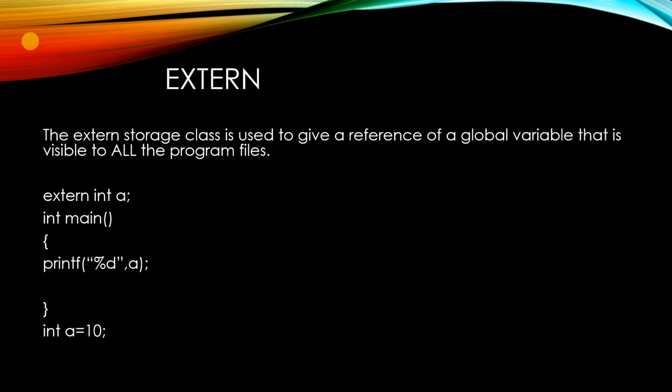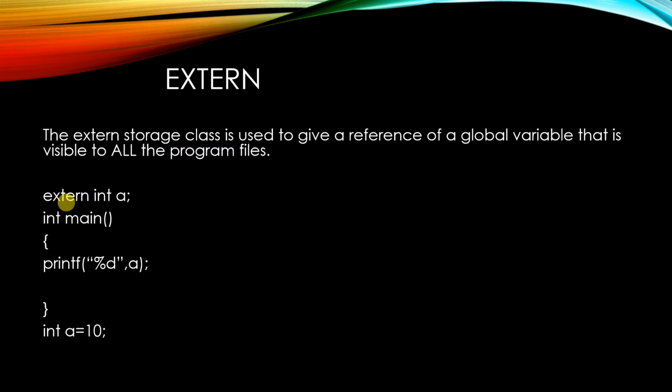So this is one file here I am giving. The name of this file is file 1. You have another file 2, in which you are calling this a. So the value of a there also will be 10 itself. So extern int a, int main, printf %d a. This is just one program. It means that it can be accessed by another files also. That is the meaning of extern.